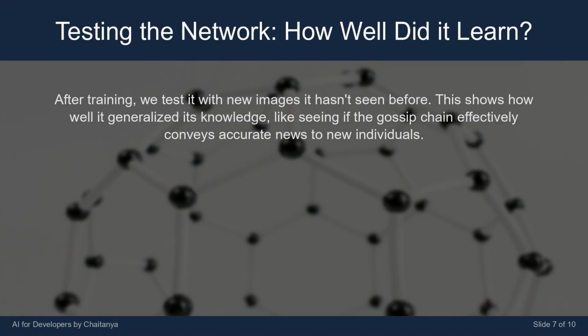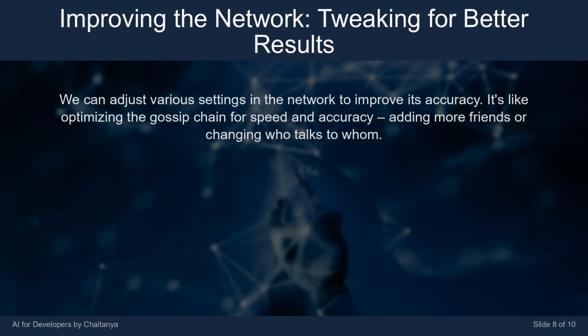After training, we test it with new images it hasn't seen before. This shows how well it generalized its knowledge, like seeing if the gossip chain effectively conveys accurate news to new individuals. We can adjust various settings in the network to improve its accuracy. It's like optimizing the gossip chain for speed and accuracy, adding more friends or changing who talks to whom.